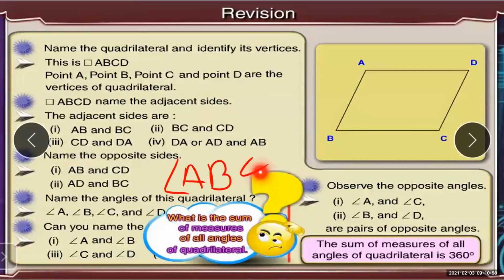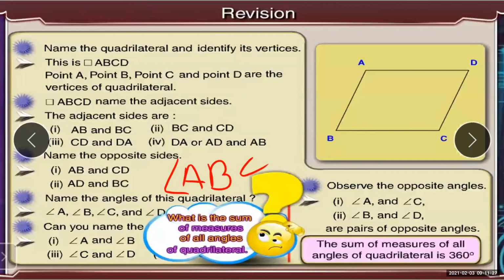This is a three-letter name I have used for an angle. Here B is the vertex which is between A and C. So this particular angle can be written as angle B or angle ABC. Any one way you can write, but mostly we prefer the three-letter name for the given angle.